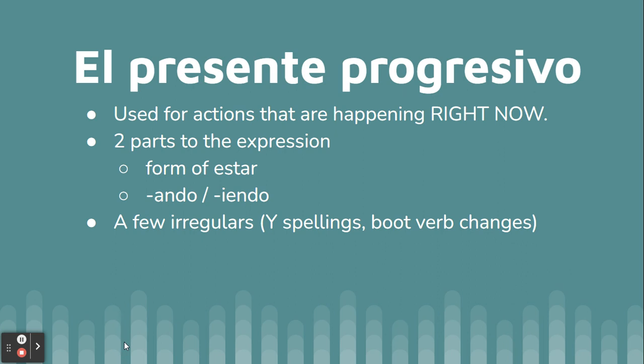And that's it. These are some examples of how the present progressive works. These are used for actions that are happening right now. Sometimes when you look at a photo, you can talk about what people are doing in the photo right now. There are two parts to the expression. You're going to have some form of the verb estar. Estoy, estás, está. Estamos, estáis, están. And you're going to use the next part of the verb ending in ando or iendo. There are a few irregulars, your Y spellings, and your boot verbs that end in IR.